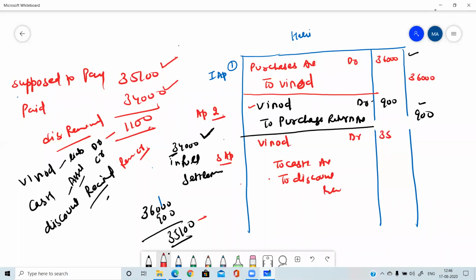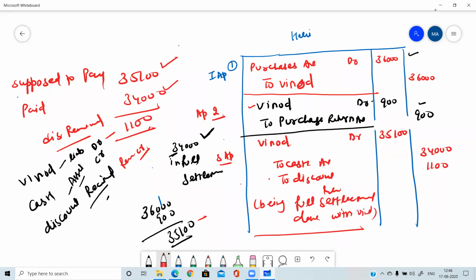Vinod will be debited by 35,100, cash 34,000, and discount 1,100. Being full settlement done with Vinod. Or you can write in any other manner, because many times I told you that there is no standard language for narrations.